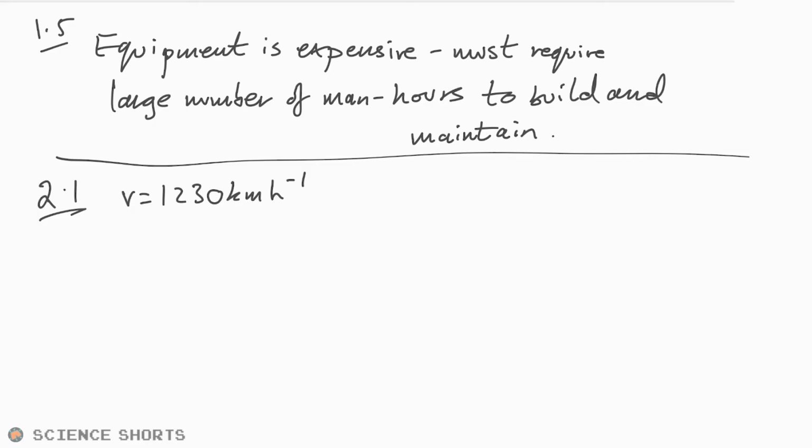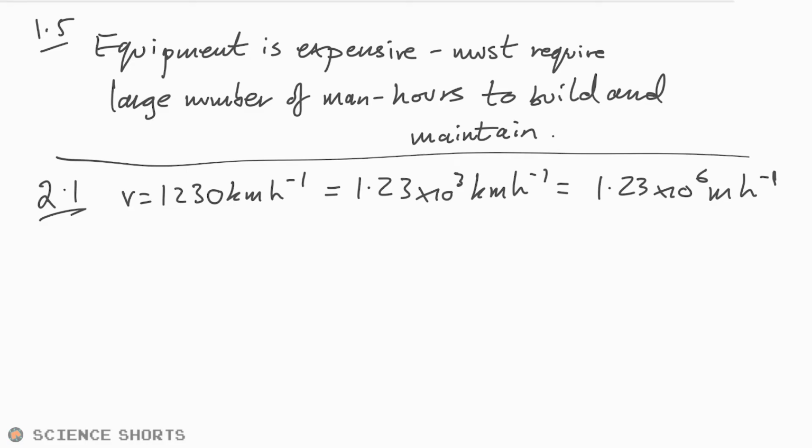So let's say that is 1.23 times 10 to the 3 kilometers per hour. And so that is 1.23 times 10 to the 6 meters per hour. If that's meters per hour, but we want meters per second, all we have to do is divide that by 3,600, which is the number of seconds in an hour.